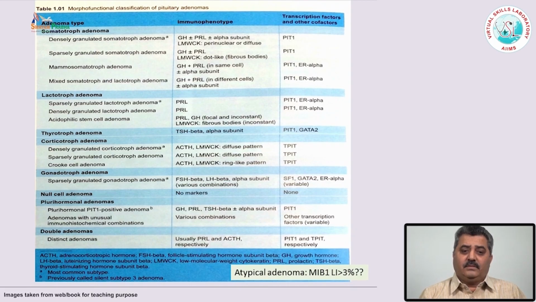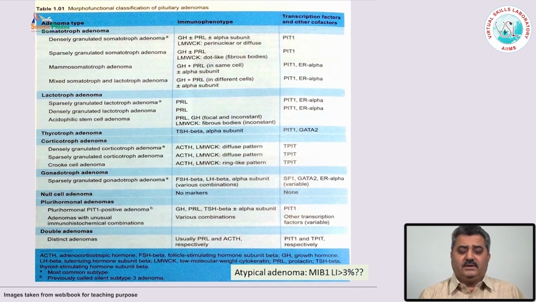One is which hormone is produced by this tumor, and the other is the transcription factors. In the development of the pituitary gland, there are some transcription factors which play a very important role, and depending upon which transcription factor is involved in the development of these cells, one can classify these pituitary adenomas based on the hormonal staining, their secretion in the blood, and these transcription factors.